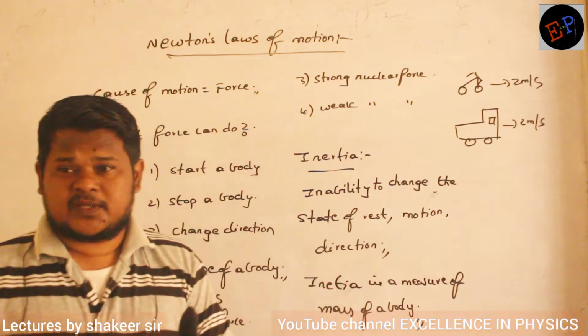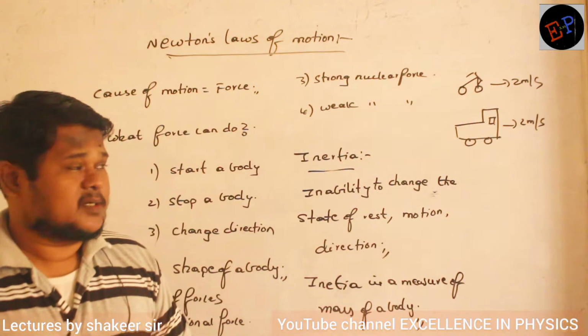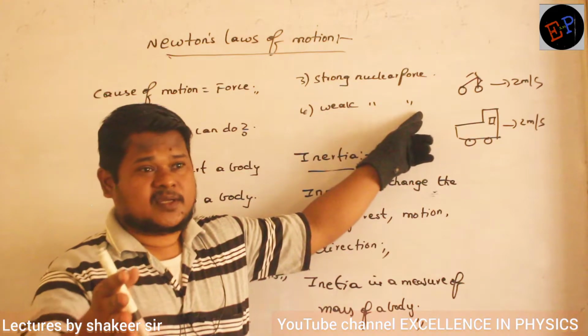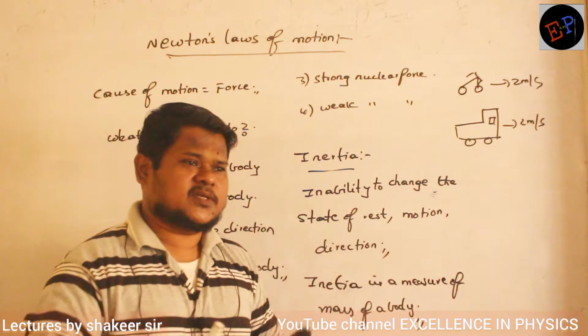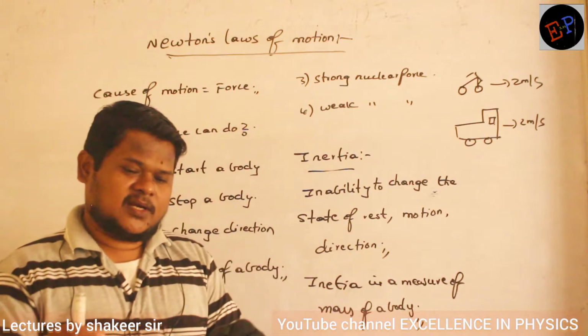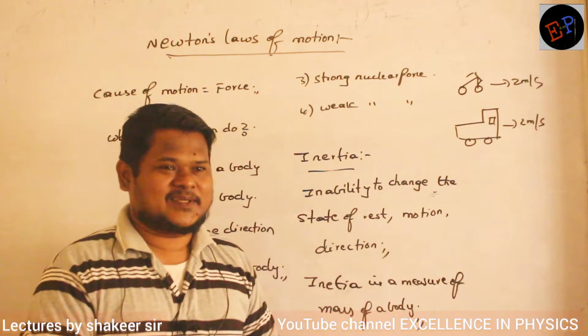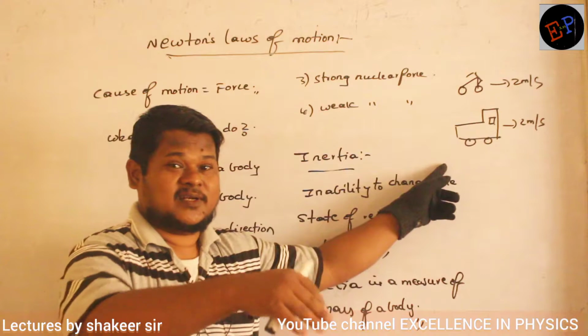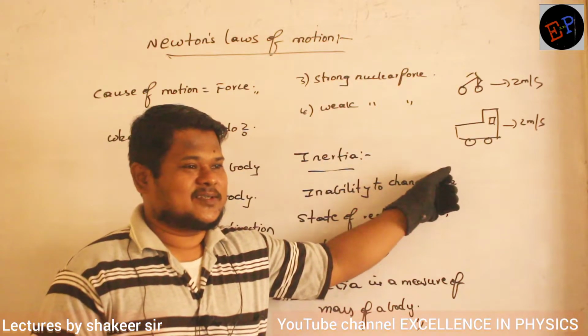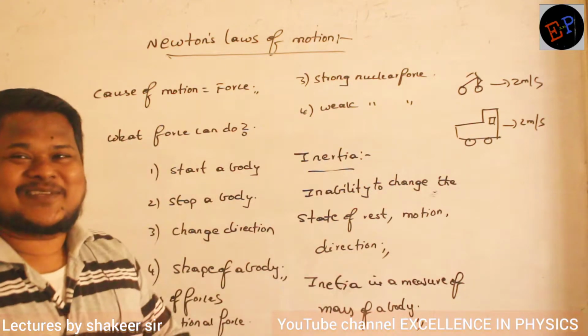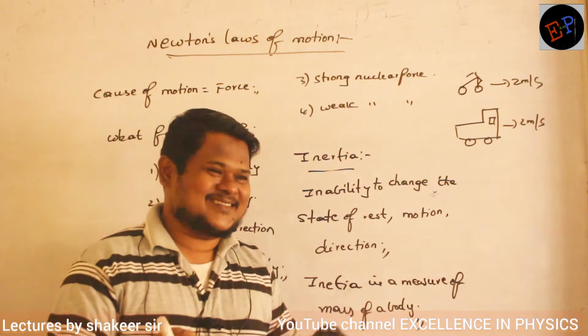Consider both of them moving in a straight line. Are you able to understand? If the cycle is moving in a straight line, with very little force you can change its direction. Just by handling it, it turns. Understood? But to turn a lorry suddenly, to change its direction, is it so easy? You have to hold the steering and turn it 14 times. Previously they were mechanical steering, now you have power steering, it is different.